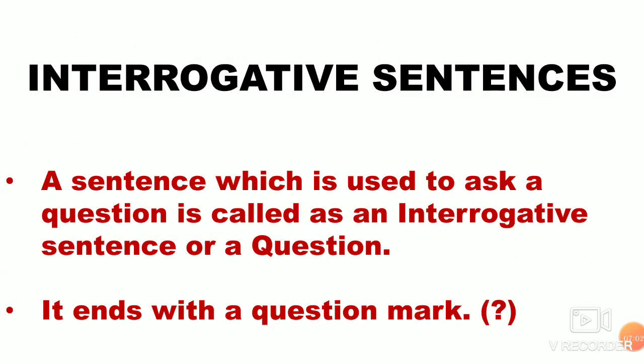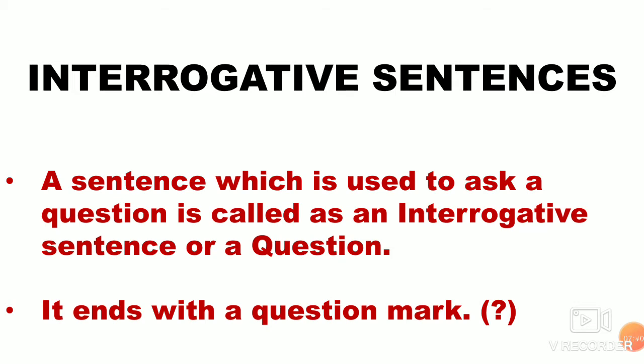Next, interrogative sentences. A sentence which is used to ask a question is called an interrogative sentence or a question. So whenever a sentence asks a question, then those types of sentences are said to be interrogative sentences. These sentences end with a question mark. So always, children, you know that a question will always end with a question mark. And these types of sentences are said to be interrogative sentences.